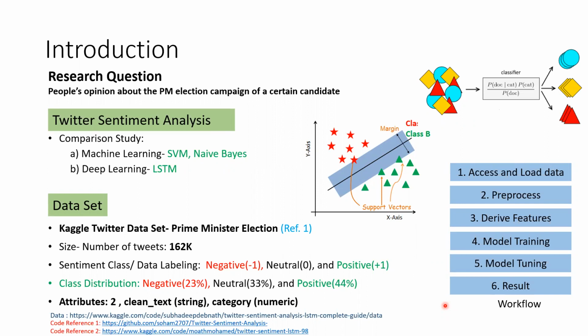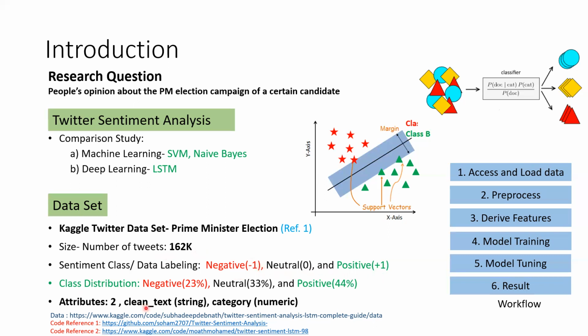We took the dataset from Kaggle. You can find the dataset at this reference link, and the size is 162K tweets. The data is already labeled: negative is -1, neutral is 0, and positive is +1.